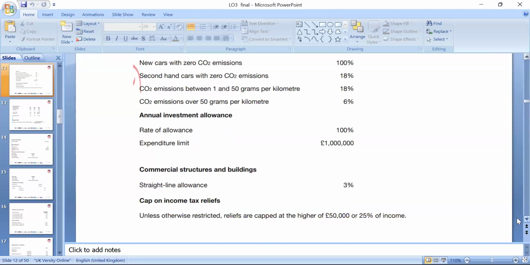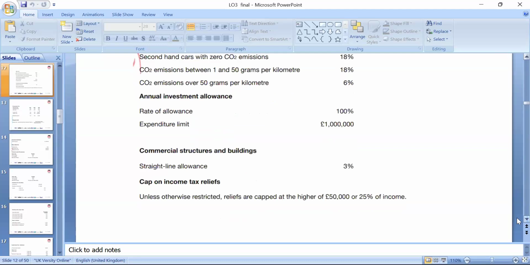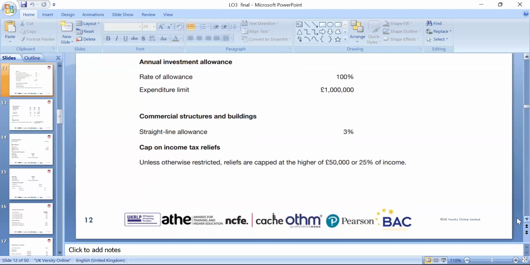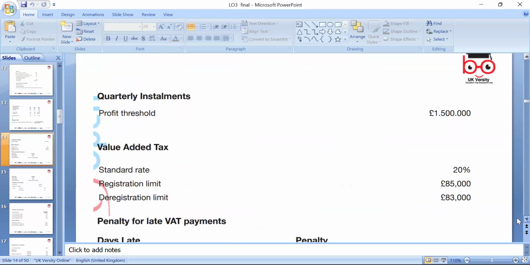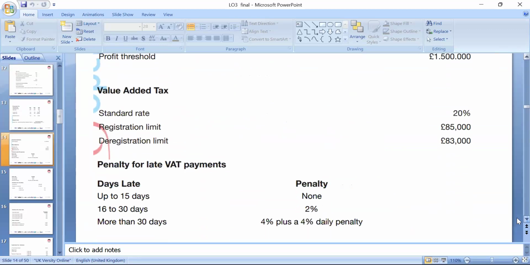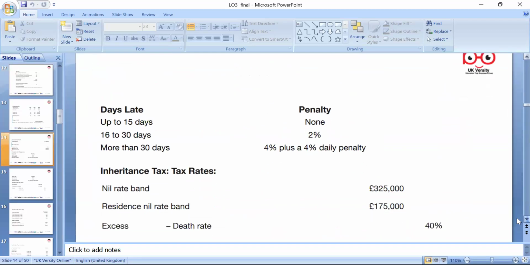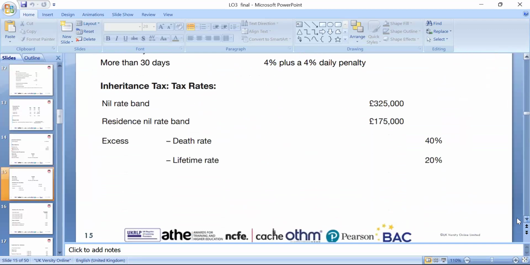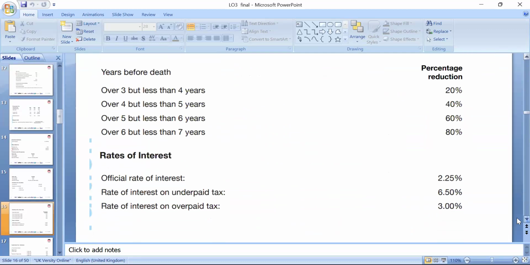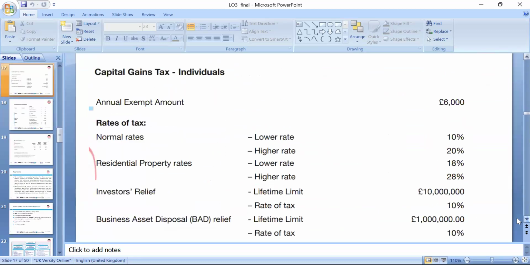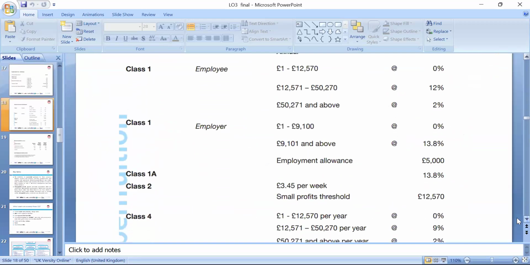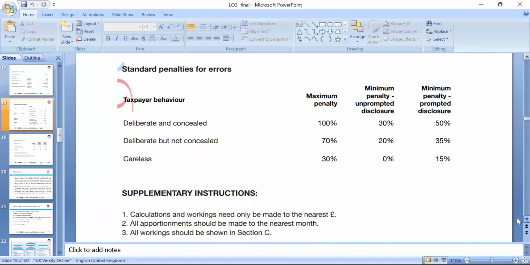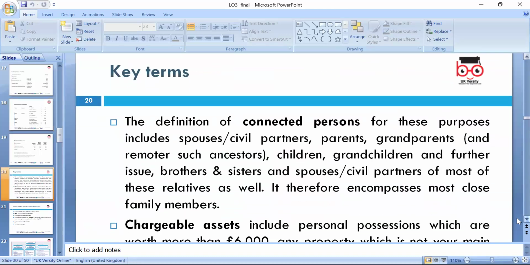The annual investment allowance is up to 1 million worth of assets. We discussed corporation tax and marginal relief, VAT, value added tax, and the different types of penalties that can be charged. We also discussed NI, the limits on NI, national insurance fees, and supplementary instruction.